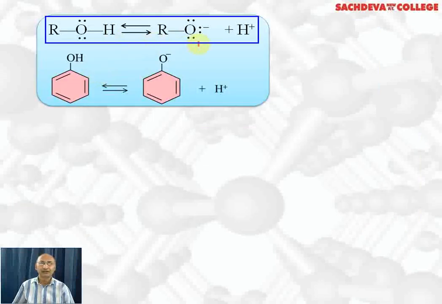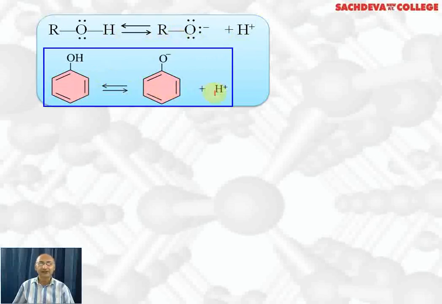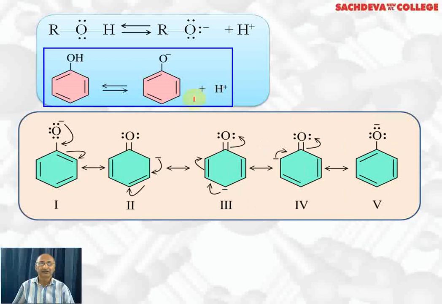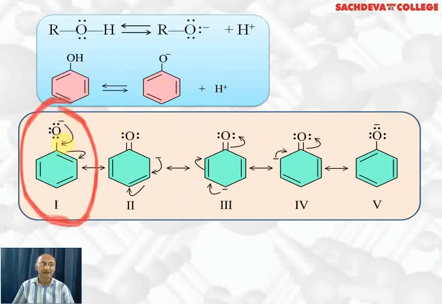Alcohols give you alkoxide ion plus H+ ion, which is unstable due to the positive inductive effect, or electron releasing effect, of the alkyl group, whereas phenoxide ion can be stabilized by resonance. That is also the reason that phenol is more acidic than alcohols. How is phenoxide ion stabilized by resonance? The negative charge on oxygen results in the formation of a double bond.